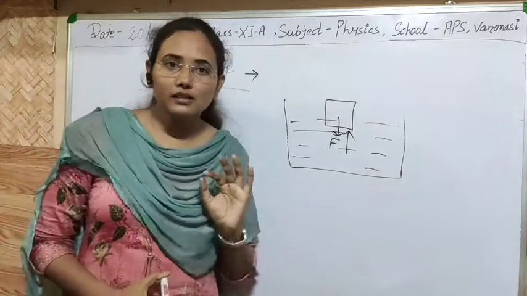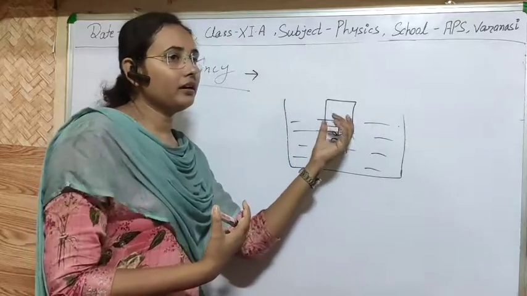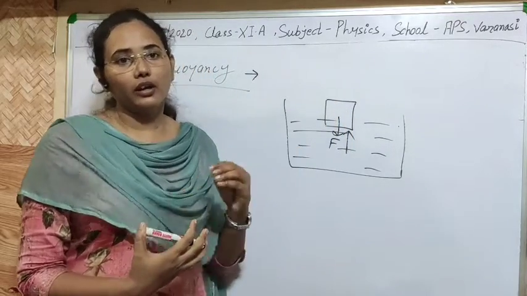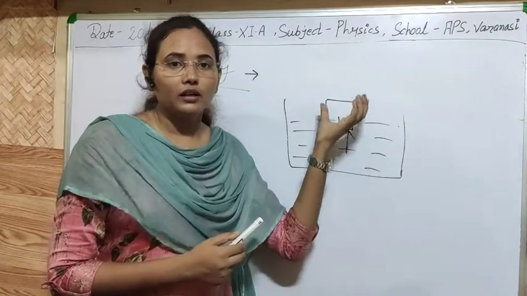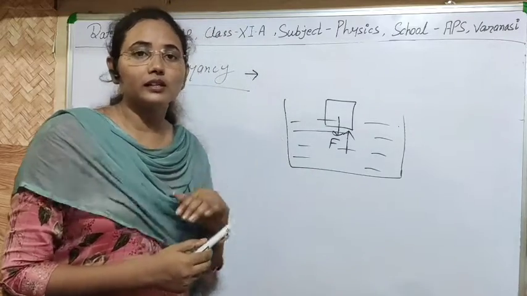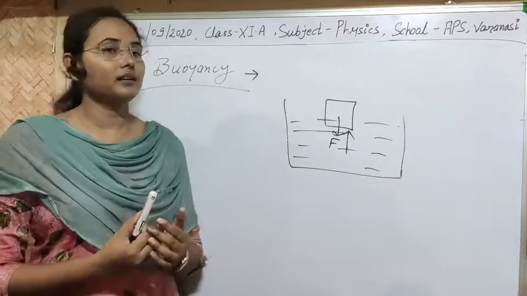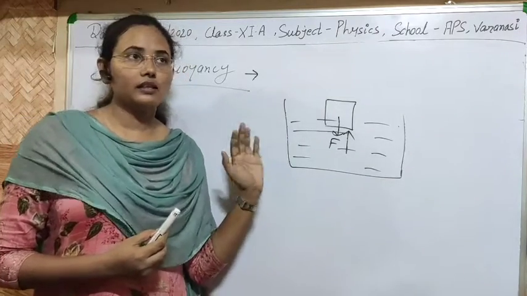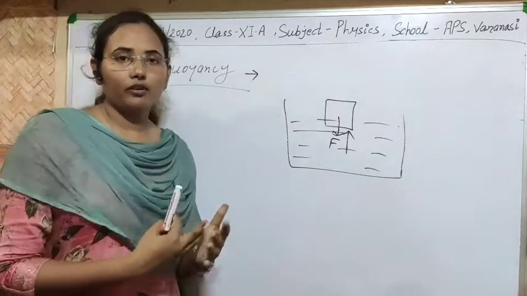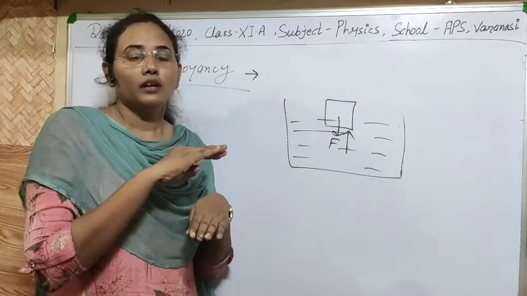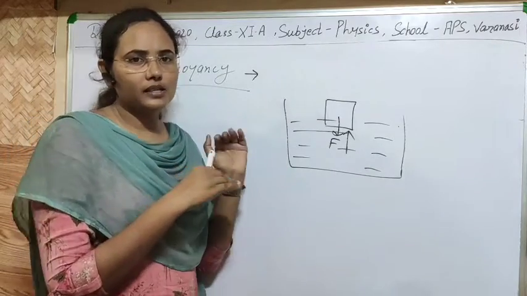So simply, buoyancy is an upward thrust due to the action of any load immersed in the liquid, or any substance immersed in the liquid. It means this is the normal reaction to the load of any substance when it is immersed in the liquid. So how can we calculate this buoyancy force? We can see this by the Archimedes principle. Let's see what the law of flotation is, and how a body can float on the surface of a liquid or within the liquid, and so on. Let's see all these things.